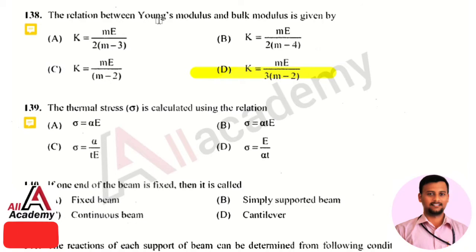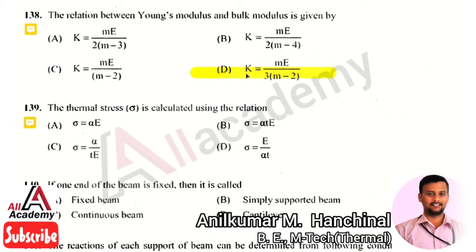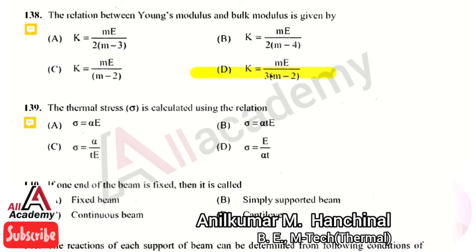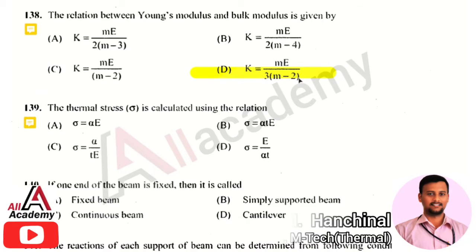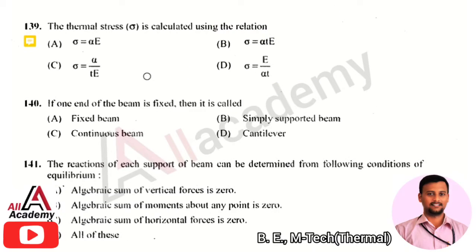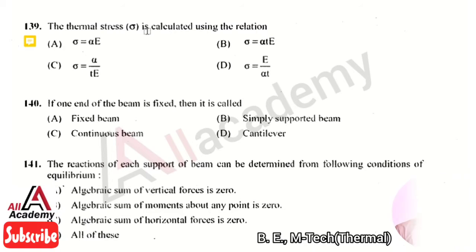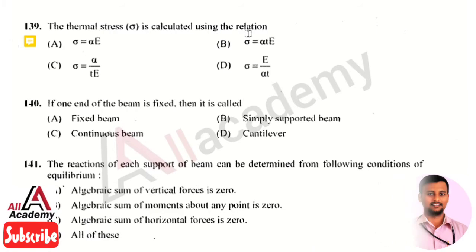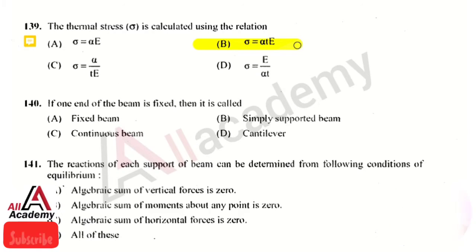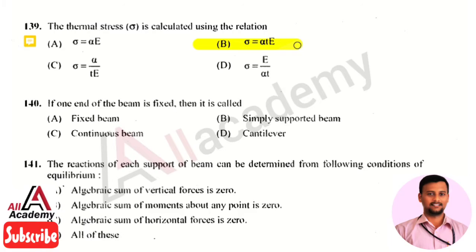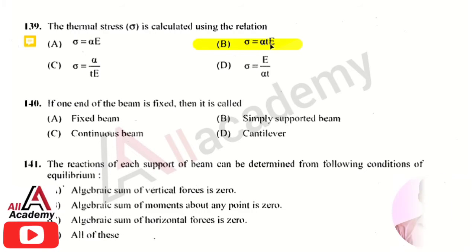So the relation between Young's modulus and bulk modulus is given by K equals mE divided by 3m minus 2. The next question is, the thermal stress sigma is calculated using the relation. The right answer is option 2, that is sigma equals alpha T into E. That is sigma will be equal to alpha into T into E.